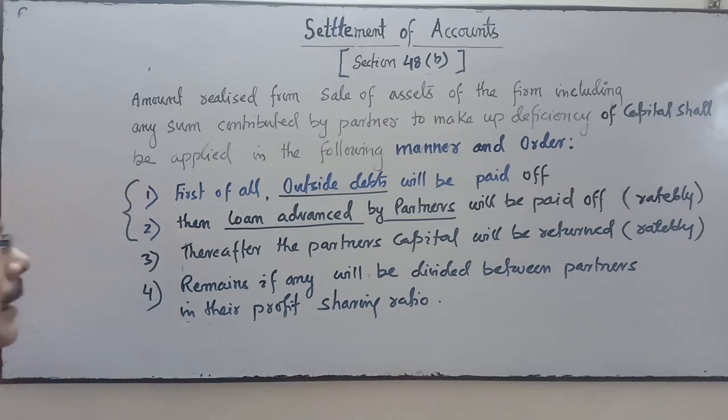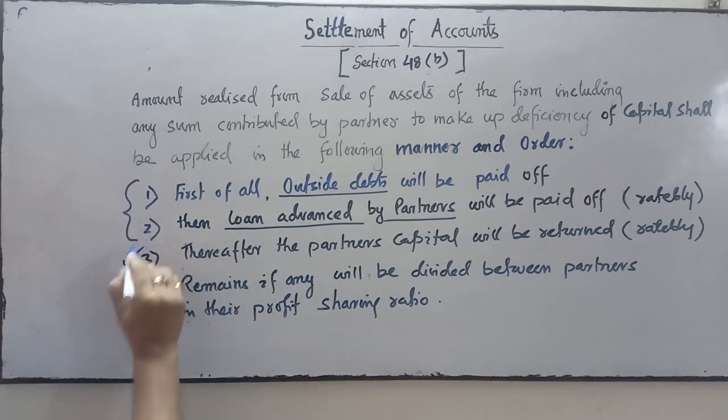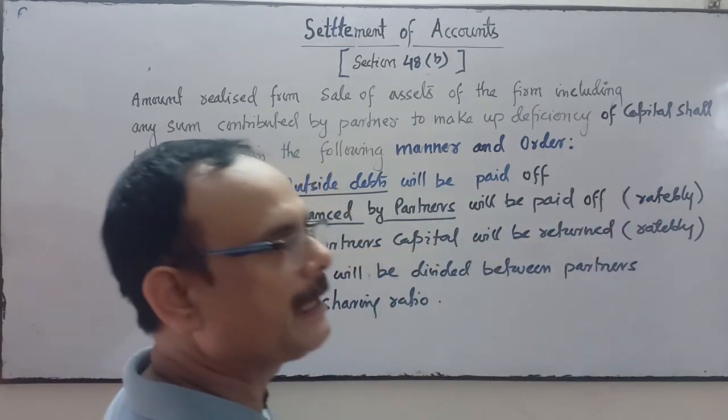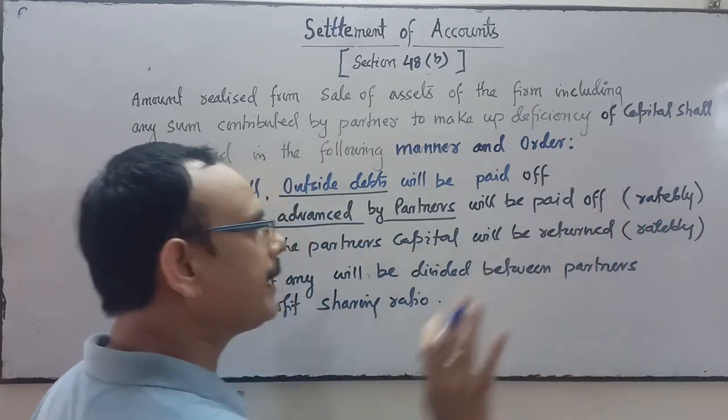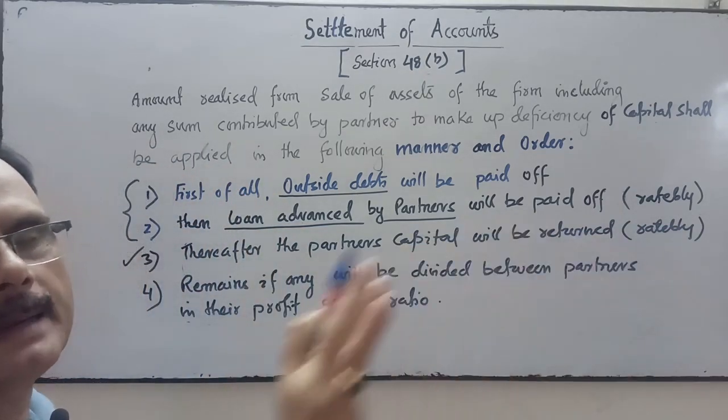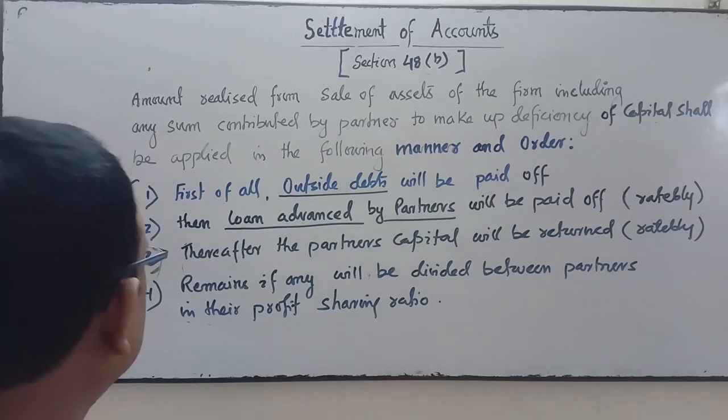After the payment of the third one, thereafter the partner's capital will be returned. If the amount is not sufficient, then ratably; if it is sufficient, then the full amount of capital will be returned.